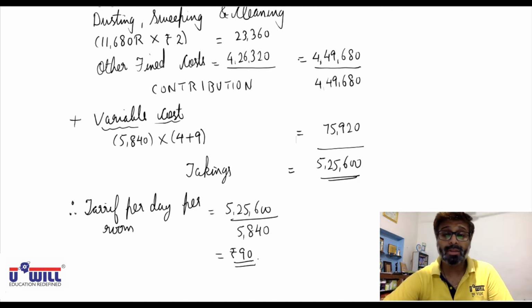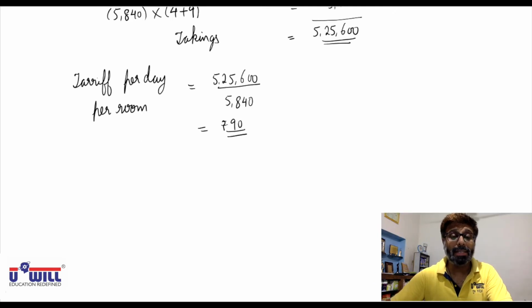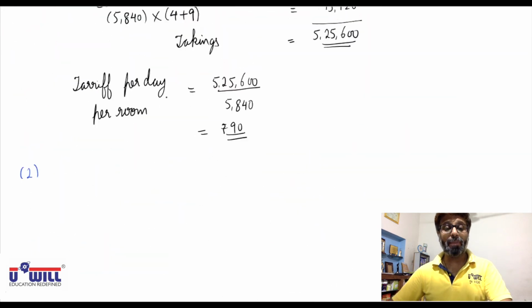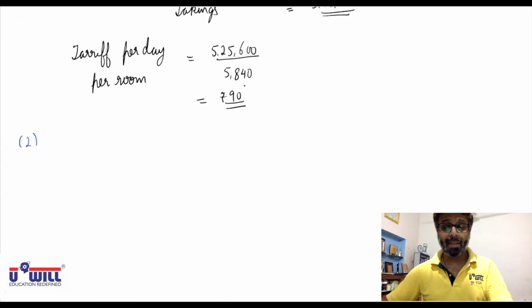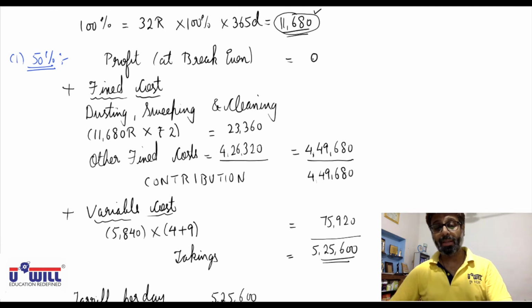It's important you can pause and rewind the video to understand this explanation once again. Let's take up the second question. Understand the second question. At 50% occupancy, if 16 rooms go on rent daily and you charge 90 rupees per day, your profit would be 0.